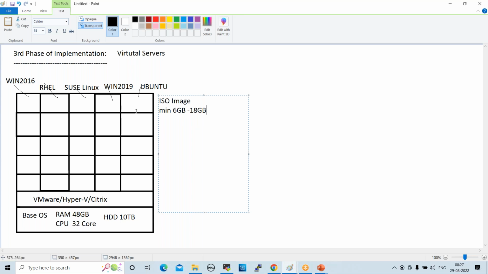For example, here we have 5 into 5, 25 virtual servers. On average, each server will take 10 GB, 10 into 25, so it will take 250 GB for only the operating system. On top of that, we have to install Java, Git, Maven, Kubernetes, whatever we require. We also have to install patches, updates, configurations, right? So it will take more space, right?